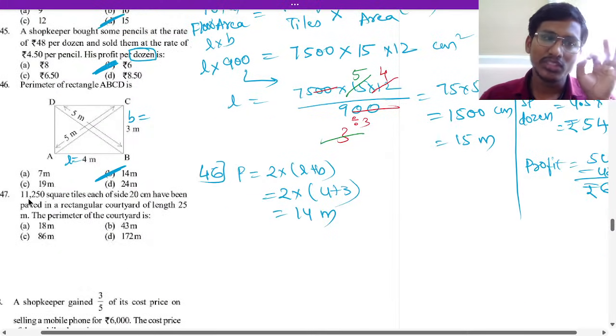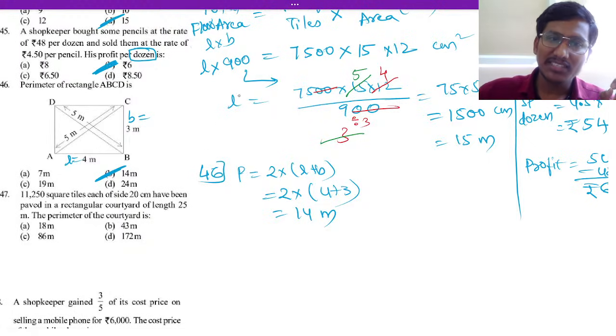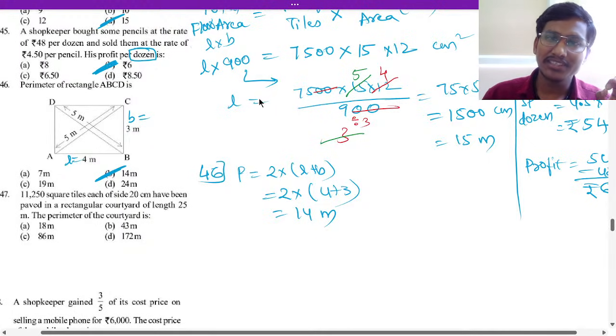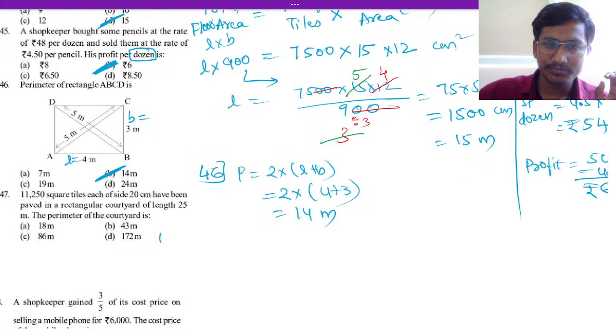47. So 11,250 square tiles of each side 20 centimeter have to be paved in a rectangular courtyard of length 25 meter. Find the perimeter of the courtyard. So what have they given? Same as the 44 question. So we will do the 47 question now.